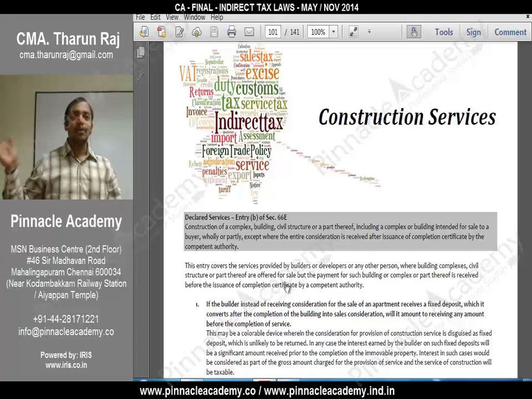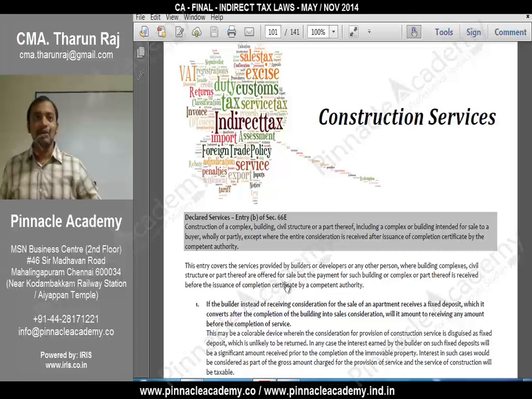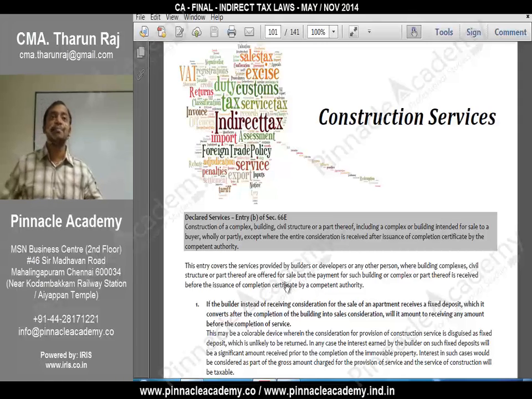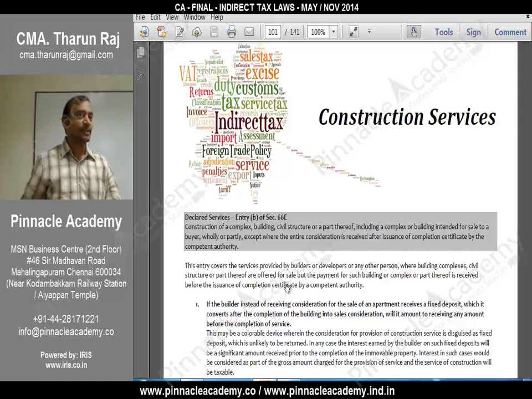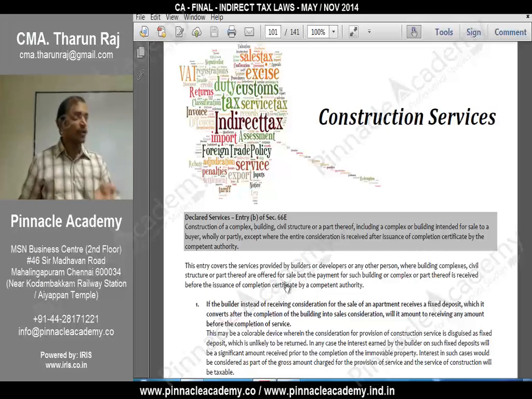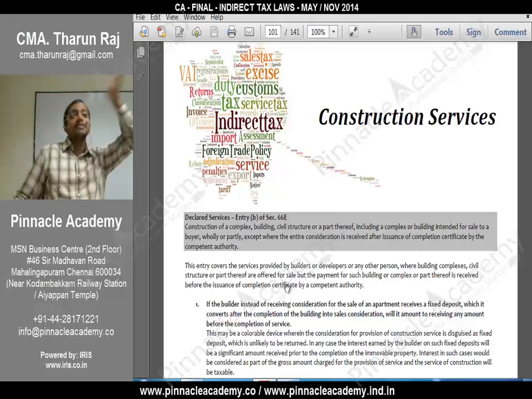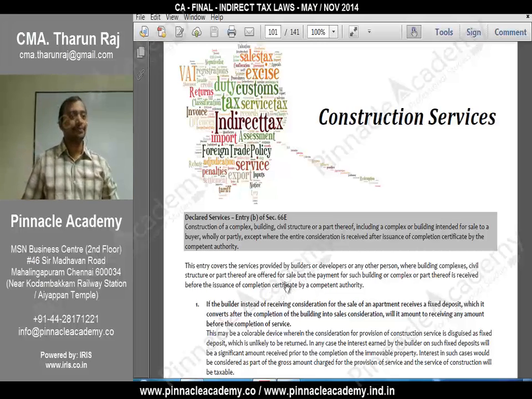So I was very curious to know, and I asked them when the property will be completed. They are telling me it will be somewhere in the beginning of 2016. So 2014, 2015, only in the beginning of 2016 will I get the property.